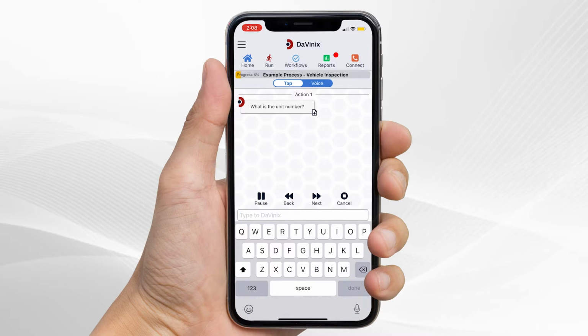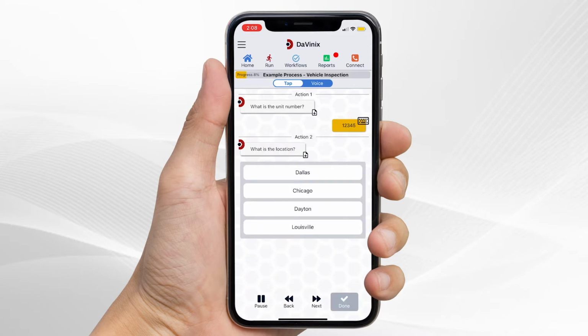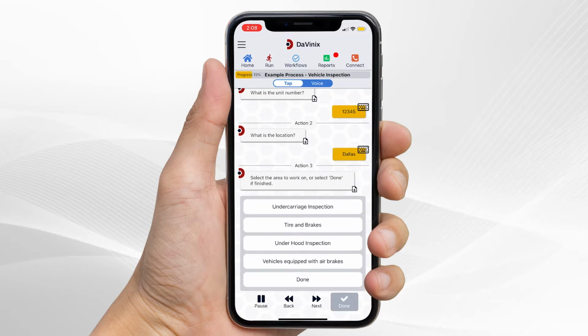In this case, we'll enter the vehicle number that is identifying information. It's easy to set up lists of cities, departments, or even names of supervisors to select from. Whether it's a training lesson or a process to be executed, it's very easy to break them into sections and they can be taken in any order.